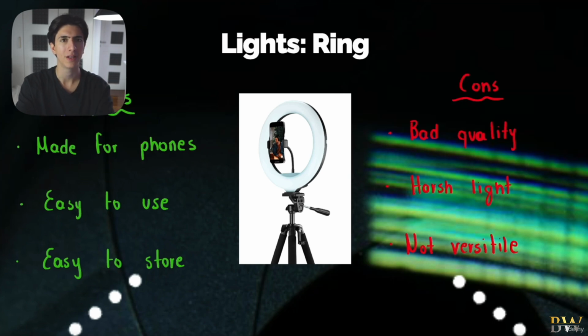But that's about it. They're amateur lights. What do I mean by that? They produce a very bad quality of light, all right? They light up a scene, yes, definitely, but the quality of light is extremely harsh. What do I mean by harsh? It is not diffused. A softbox light has a built-in diffuser, all right, that makes the light that comes out of the softbox just softer. This is why it's called softbox. The ring light doesn't have a diffuser. They're usually LED lights with no diffusers, and this just creates this very harsh light.